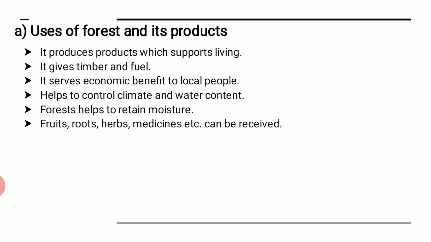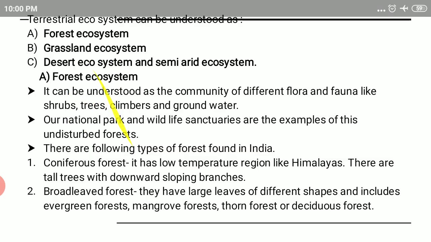Right? So when we are learning this forest ecosystem, the same is applicable for the grasslands also, and for the desert ecosystem also. So forest ecosystem, let us see it one by one. What is forest ecosystem? What are its uses? What are the services that are being provided? What is the threat that is being created, and how is it protected? The same method will follow with grassland ecosystem also, and desert ecosystem also. Alright, when we cover these three portions, it becomes the terrestrial ecosystem in general. Alright, so let us see the forest ecosystem.